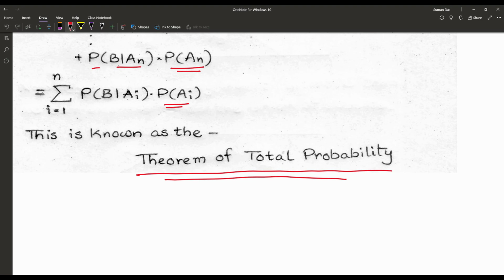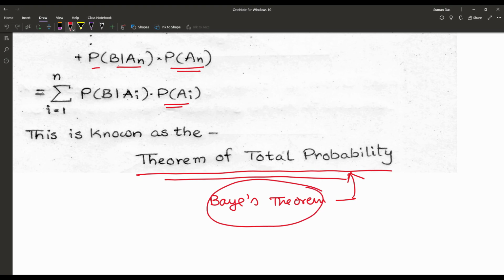In the next video we will discuss how Bayes theorem is obtained from the theorem of total probability, and Bayes theorem is very important in our general life also. We will discuss it in the next video lecture. Up to that, what we have seen is known as the theorem of total probability, and it comes from the addition law of mutually exclusive events and also from the conditional events.